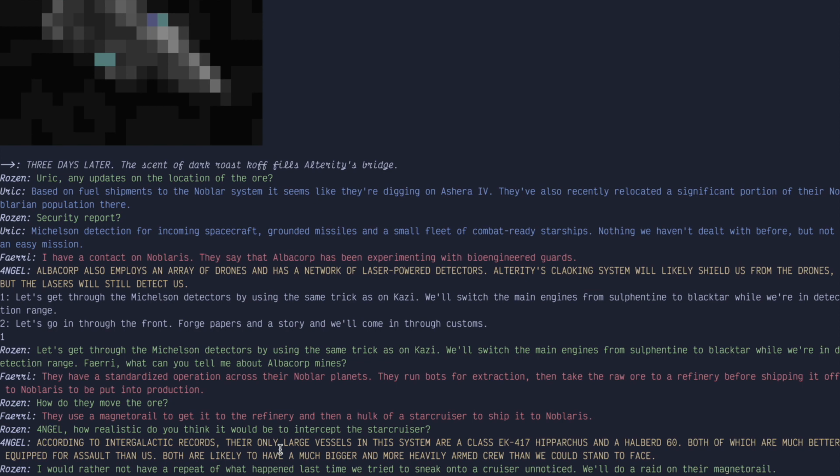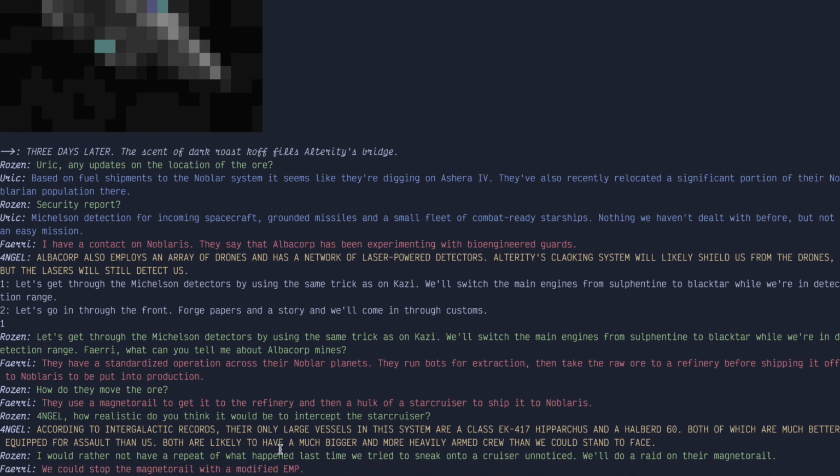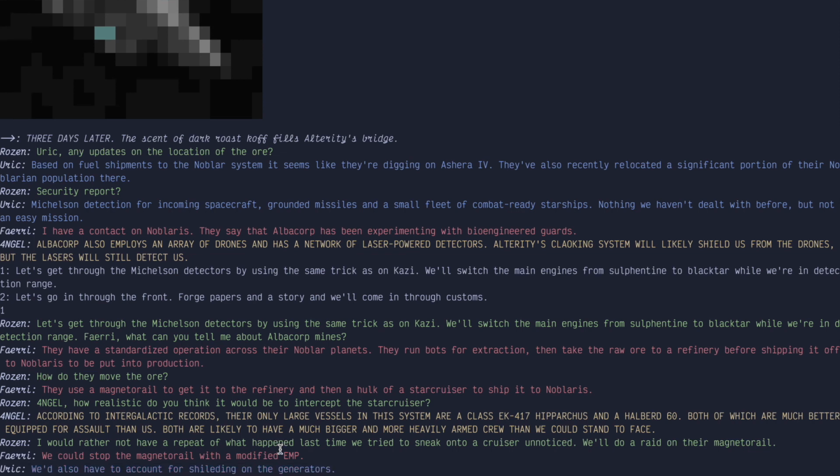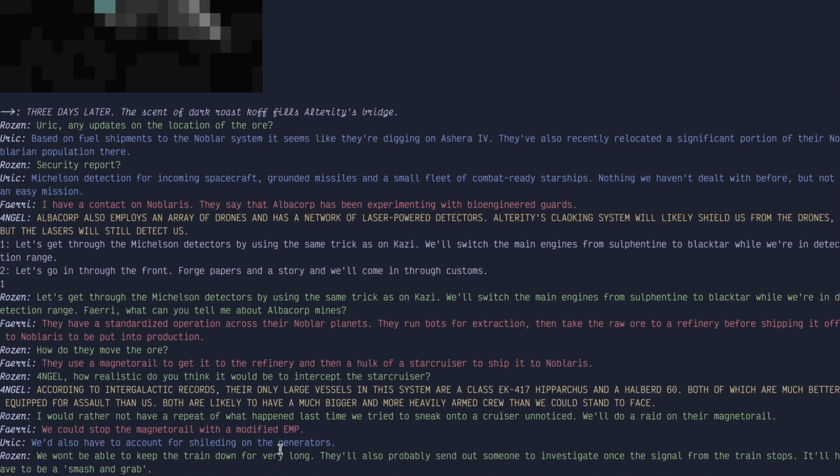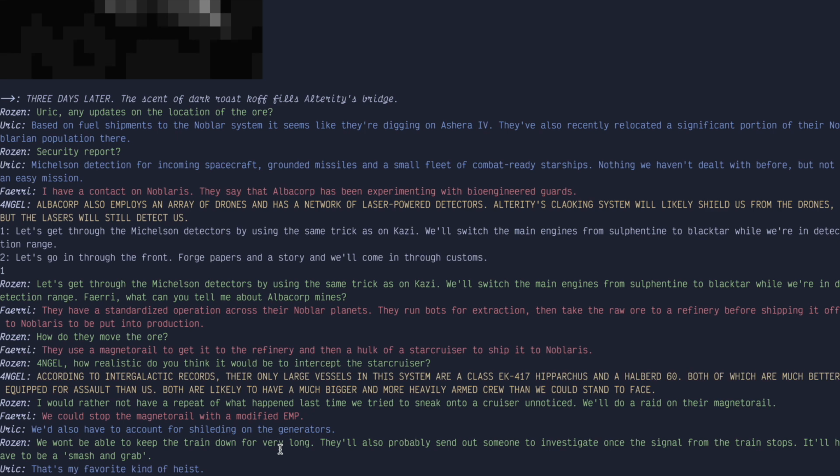We could stop the magneto rail with a modified EMP. We'd also have to account for the shielding on the generators. We won't be able to keep the train down for very long. They'll also probably send out someone to investigate once the signal from the train stops. It'll have to be a smash and grab. That's my favorite kind of heist. I prefer a little more subtlety, but this should be fun.